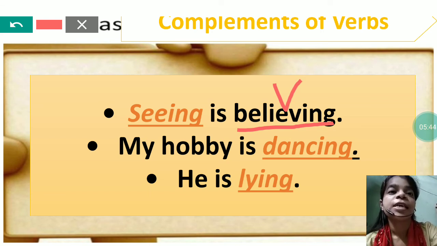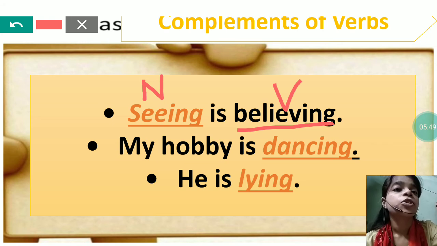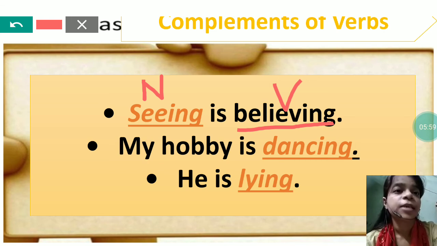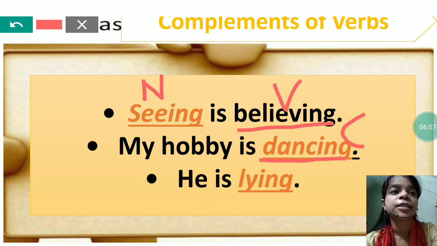Here seeing is a noun, and you can say gerund also. So it is enhancing the meaning of the verb believing. My hobby is dancing. Again, my hobby is enhanced by the word dancing. That's why dancing is gerund.